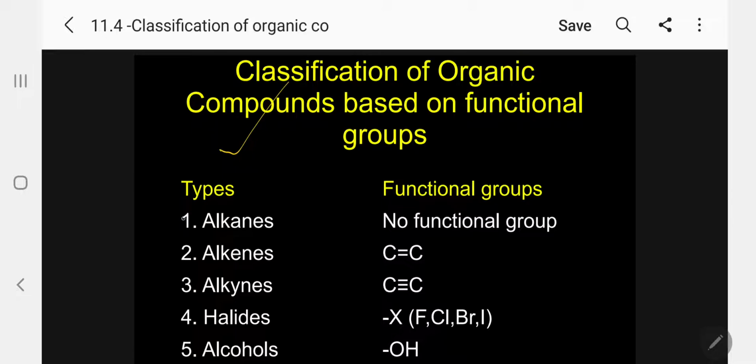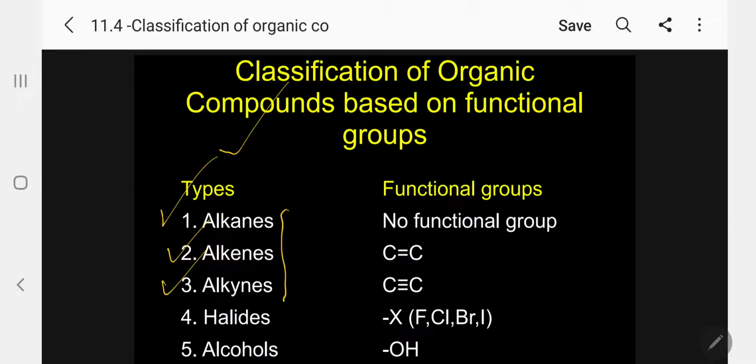Number one, alkane. Number two, alkenes. Number three, alkynes. All the three compounds combiningly we will call as hydrocarbon. General term is hydrocarbon. But each type of organic compound has a characteristic general formula.